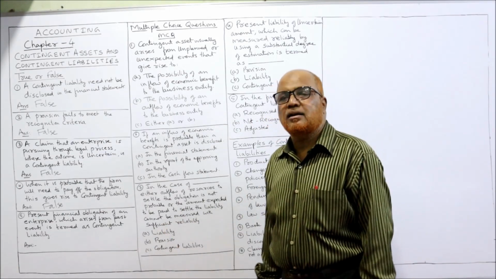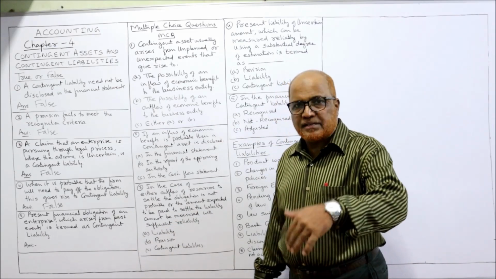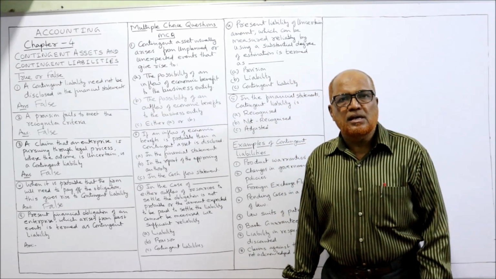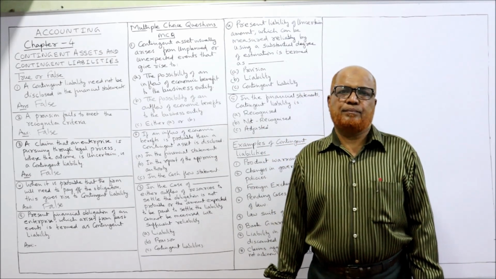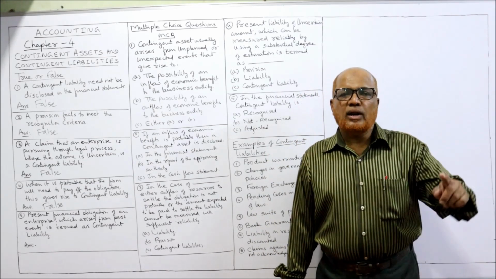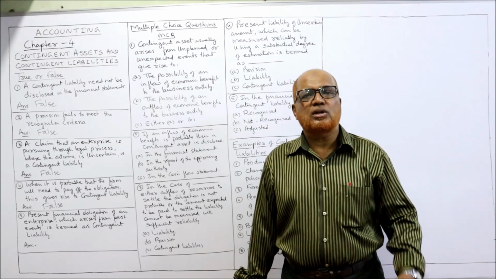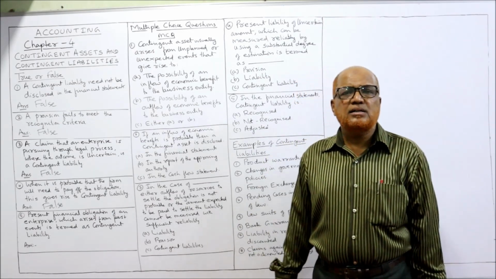It is not called a contingent liability, because it is the present obligation. A simple example: in the past we purchased goods from a supplier, a creditor. On account of the past event, there is a present financial obligation. We have to pay the amount to the supplier. It is not called a contingent liability.